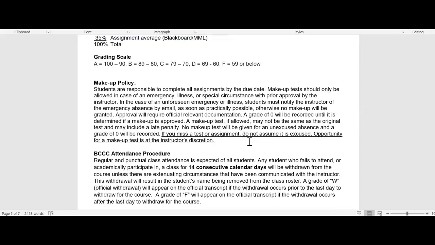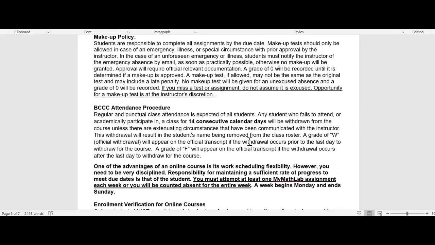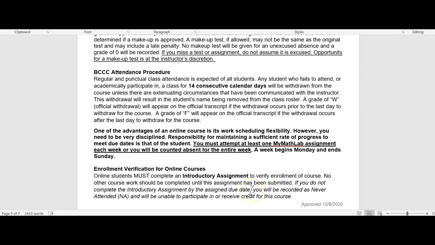All right, and the attendance procedure. You have to make sure that you attend class regularly. The official BCCC attendance policy says that if you do not academically participate in the class after 14 consecutive calendar days, you're automatically dropped from the course. Additionally, for my class, you have to complete MyMathLab every week. So you have to do at least one or you're counted absent, and just keep that in mind to remain enrolled, okay?